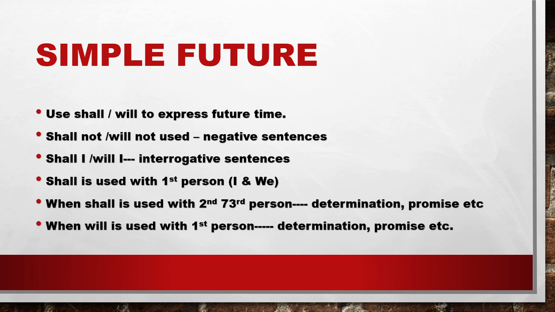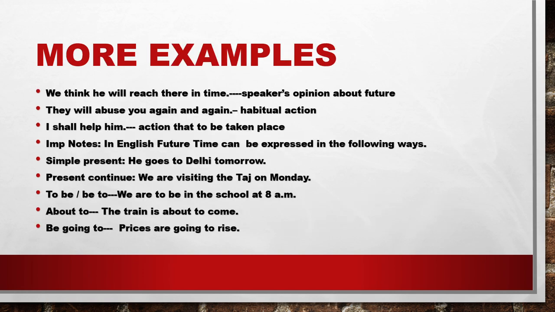Okay, now coming to the next, some more examples about simple future. Speaker's opinion about the future. When the speaker is talking about a future thing, we think he will reach there in time. You can understand, no? Here they are saying we think, we are thinking he will reach on time tomorrow. That means the work has not been done till now, the work is not done yet, it will be done. That is the speaker's opinion about the future.